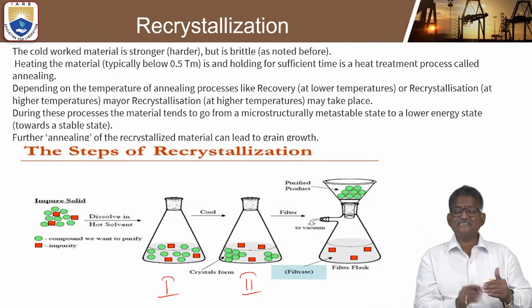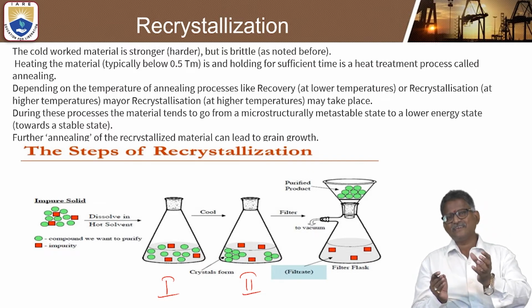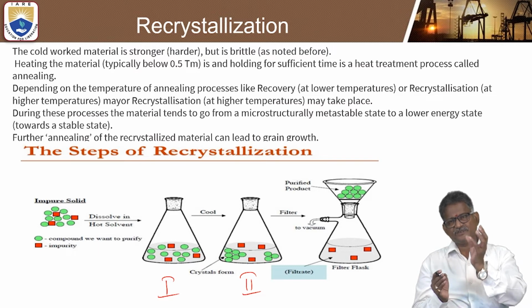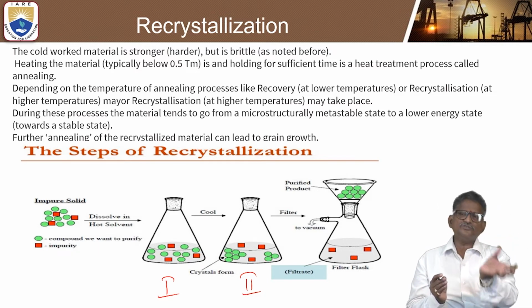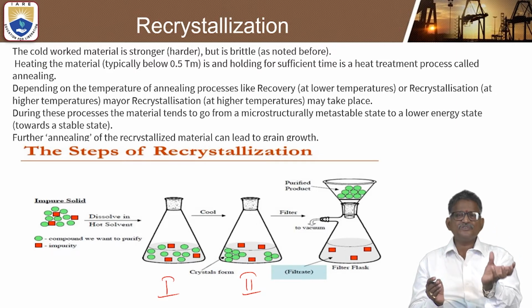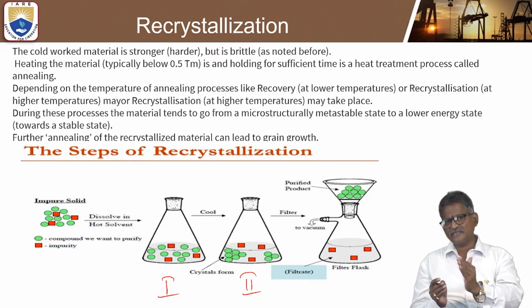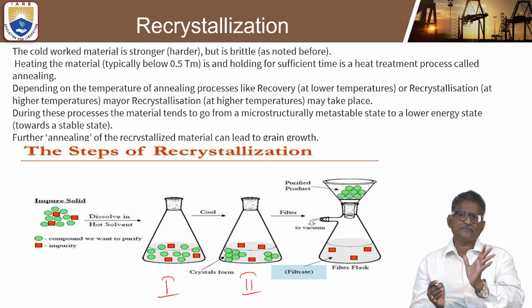These are the general steps involved in recrystallization. That is why the term recrystallization can be defined as the process of changing old nuclei into new nuclei. The transformation of old nuclei into new nuclei is called recrystallization. The temperature at which recrystallization takes place is called the recrystallization temperature.